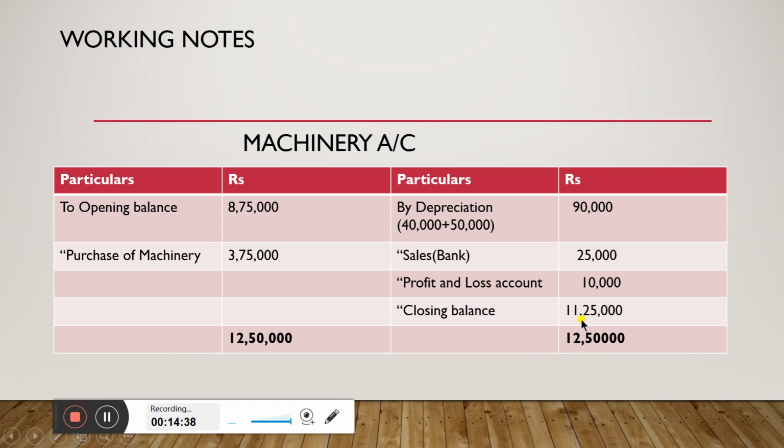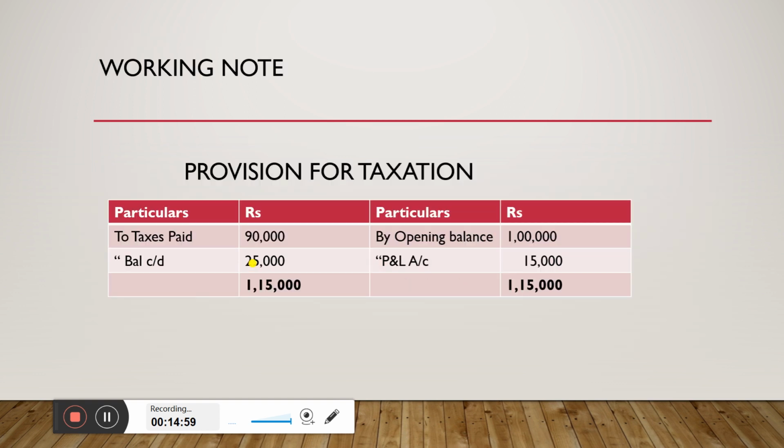Then take down the closing balance of rupees 11,25,000, which is there in the 2008 column. Total them. From the total minus 8,75,000, it is an additional purchase, again which will be taken in the fund flow statement.